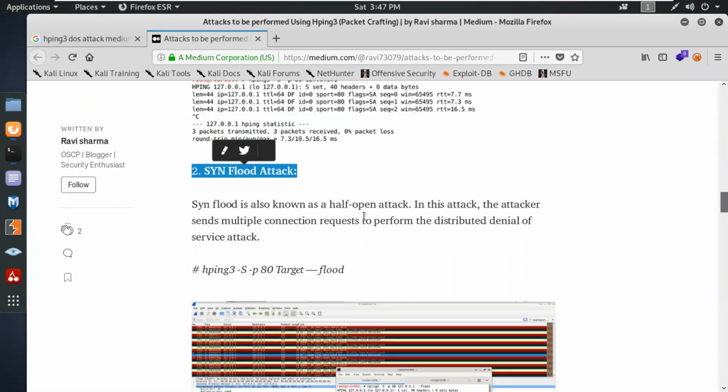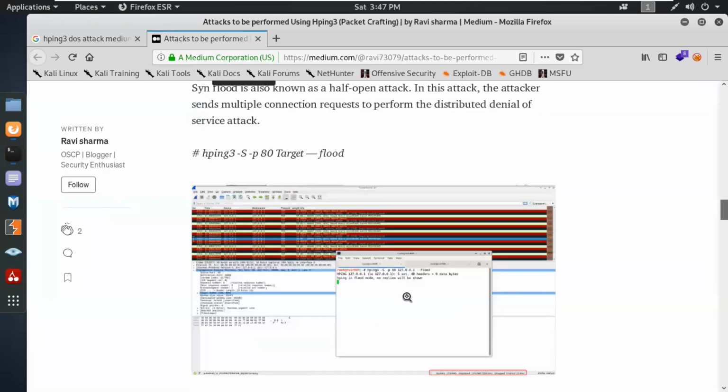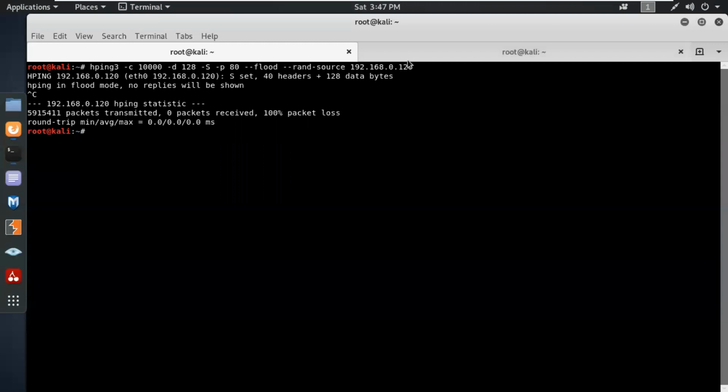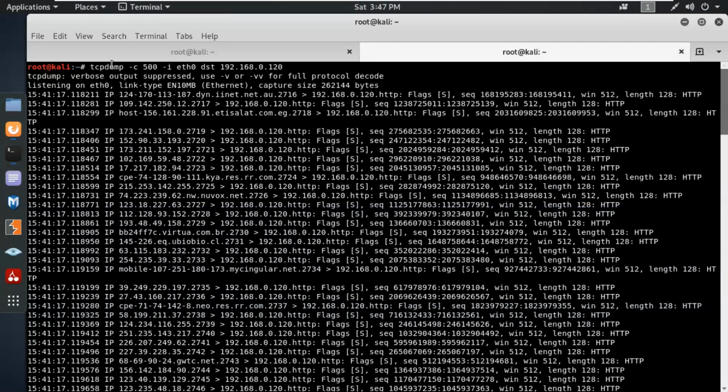SYN flood is also known as a half-open attack. In this attack, the attacker sends multiple connection requests to perform a distributed denial-of-service attack. You can see it over here with Wireshark, but I'm not using Wireshark because it's going to hang my server. So I simply used tcpdump over here.